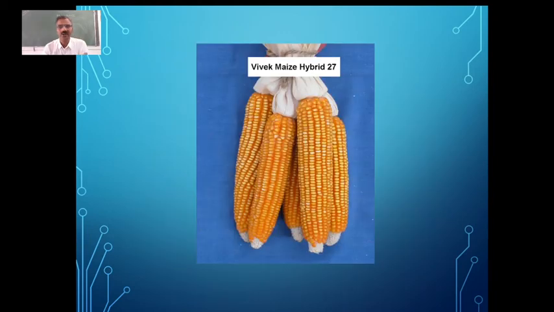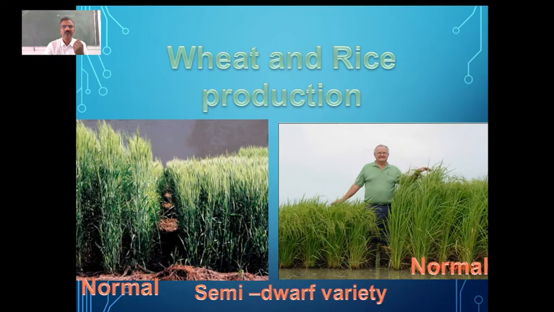This is one of the varieties which has been developed. We have so many varieties which have been developed here. So Vivek maize hybrid 27 is one of the maize varieties which has been developed here in our country. So like this, plant breeding resulted in a spurt in the production of many crop plants, especially the staple food items like wheat and also rice production.